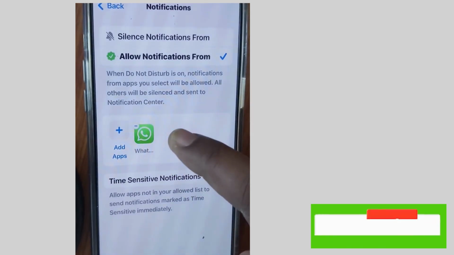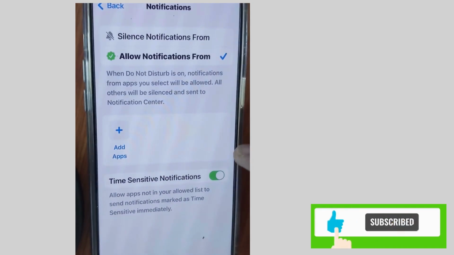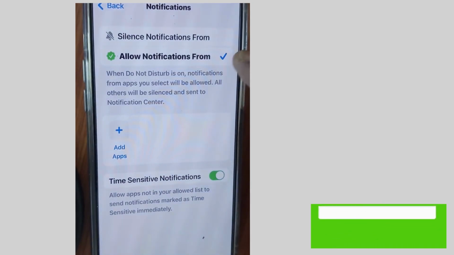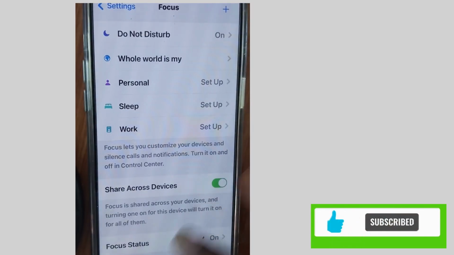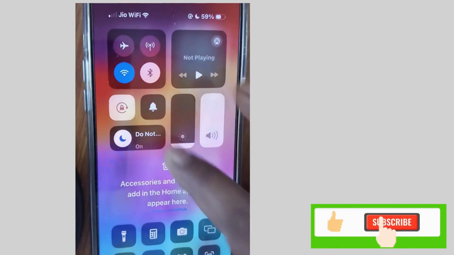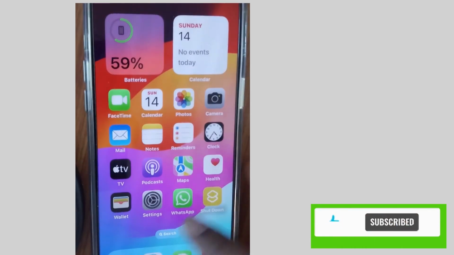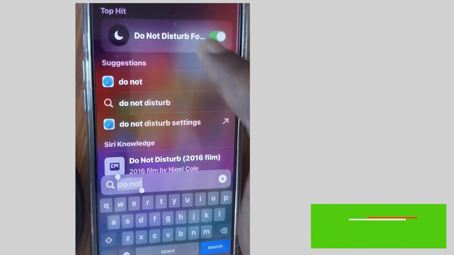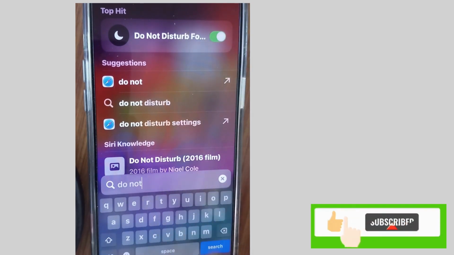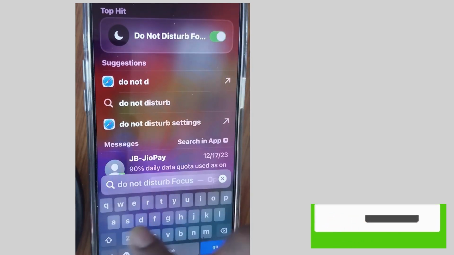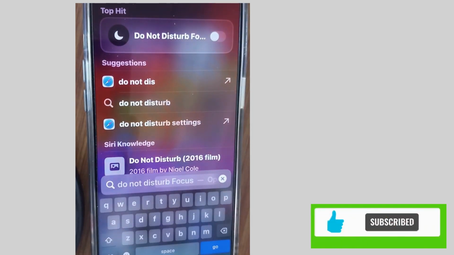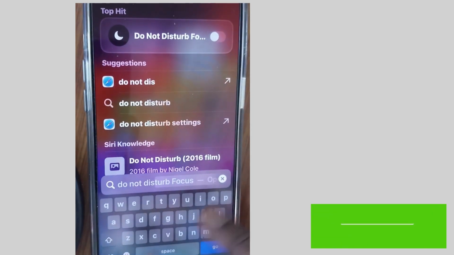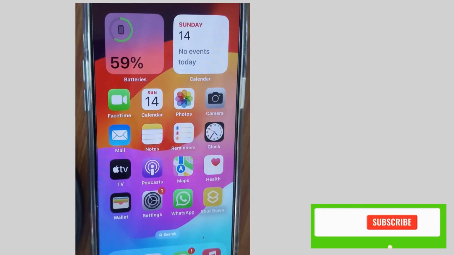simply, if you find the Messages app listed here, then simply remove it and enable Allow Notifications, and search Do Not Disturb here and disable this feature from here. Do Not Disturb focus, disable this feature. Now you will receive notifications as well.